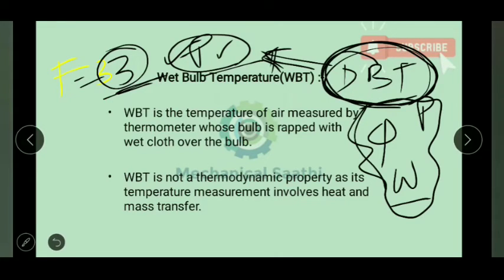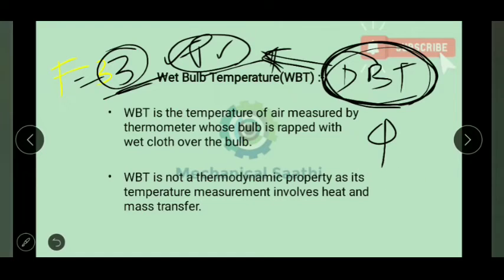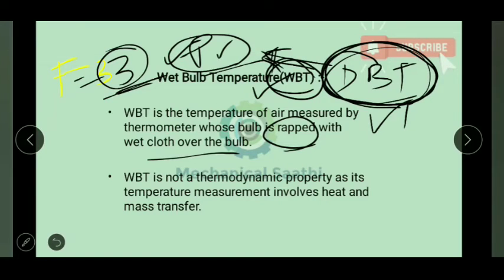So what we can do is find another temperature. As we know, temperature measurement is easy, so that eliminates our problem. That is why we have taken WBT. Simply we can measure WBT by using our thermometer, but we wrap a wet cloth over the bulb of the thermometer.